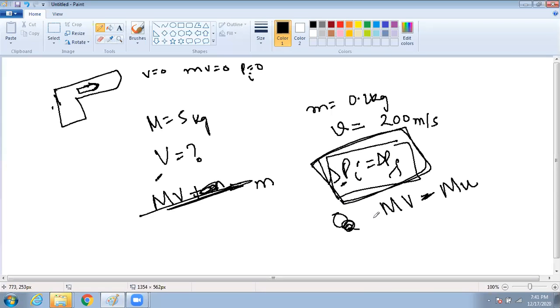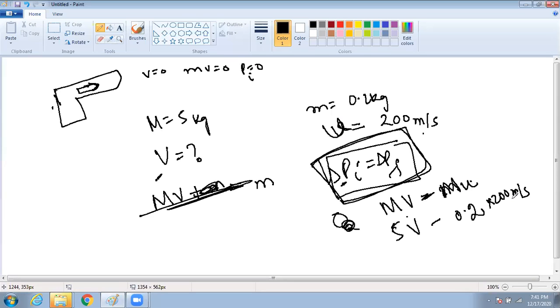Change in momentum is constant. There is no change. Or change is zero basically when you say. So can we prove? Because there is no change in momentum. Momentum did not change. So let us substitute the value. What is M? M is 5 kg. What is V? V we don't know. Small m is how much? 0.2. And what is U? This is U. How much? 200 meter per second. Correct?